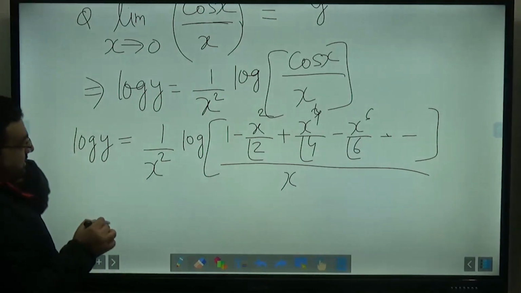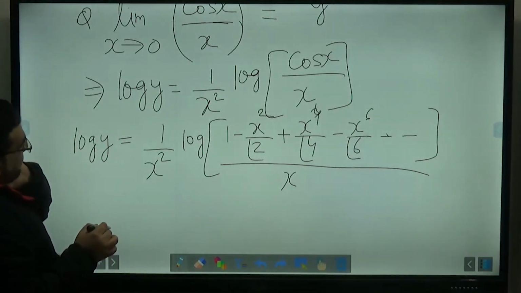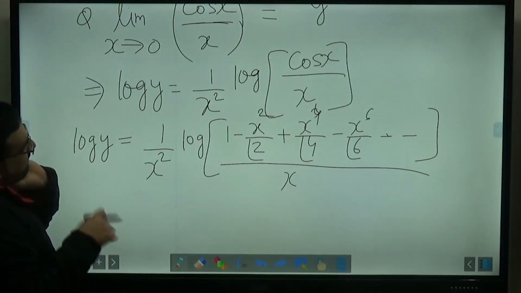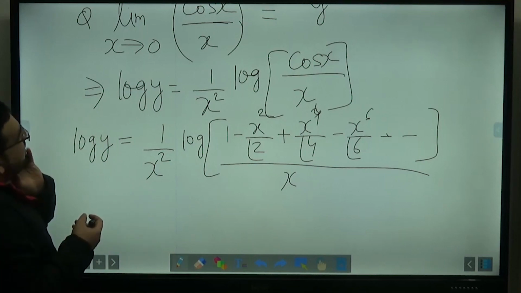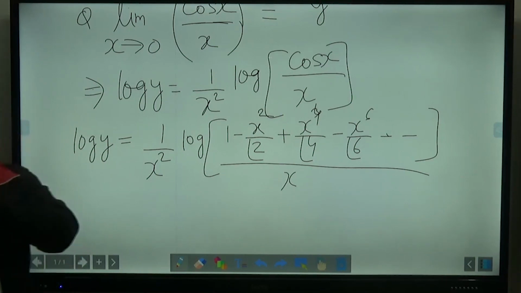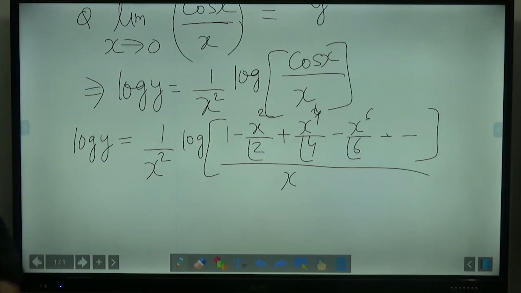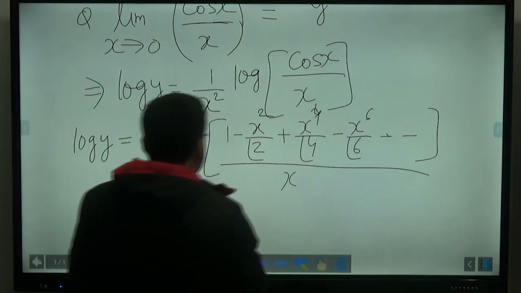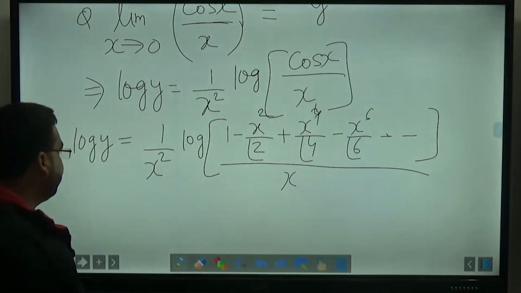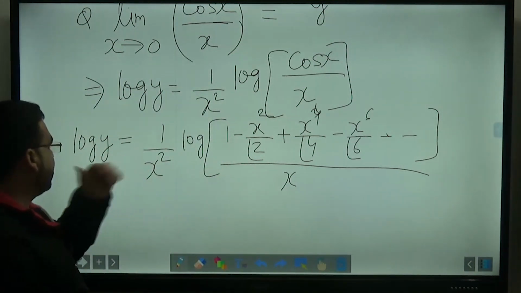If you put x equals to 0 here, I told you that this question cannot be solved like this. It will be not defined actually, right? Because it is not going to ultimately give me a converging result. It is going to give me a diverging result.